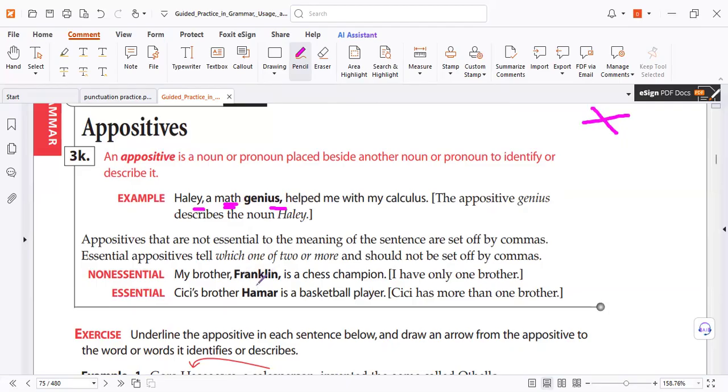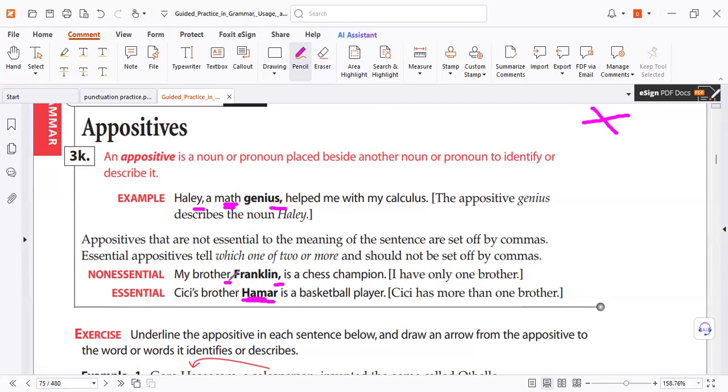Here it's different. Why? Here it's non-essential. Why? Because I have already one brother, so you know him. But when I tell you my father, of course I have one. So why should I make it essential? Essential if it confuses the reader, like that: Cesar's brother. Which one? He has more. So you must make it essential.